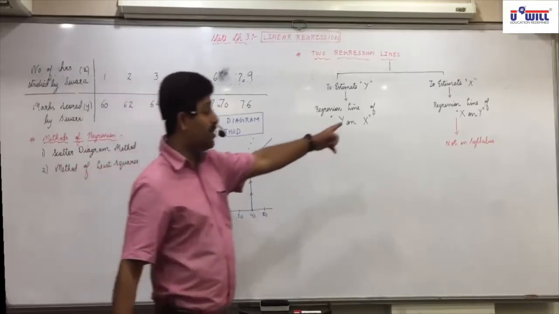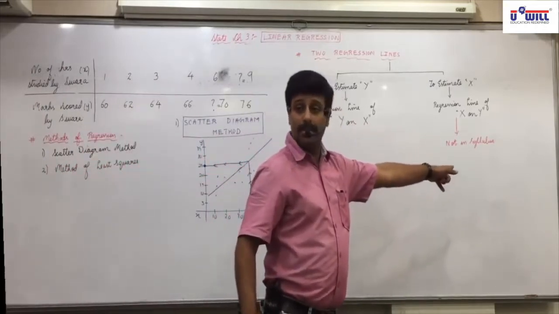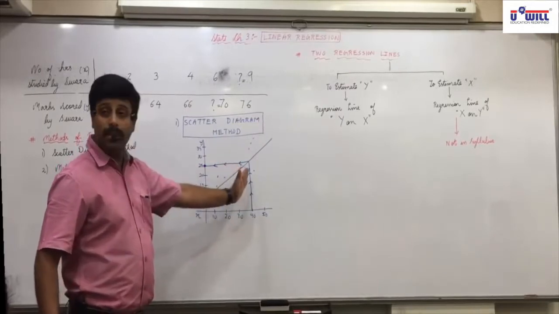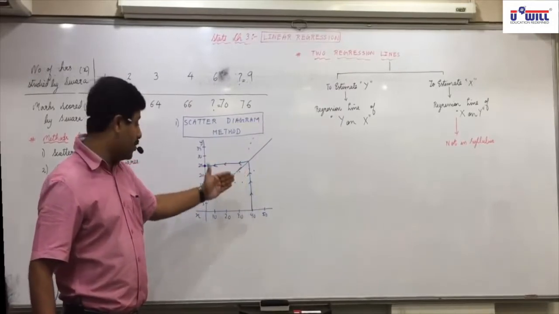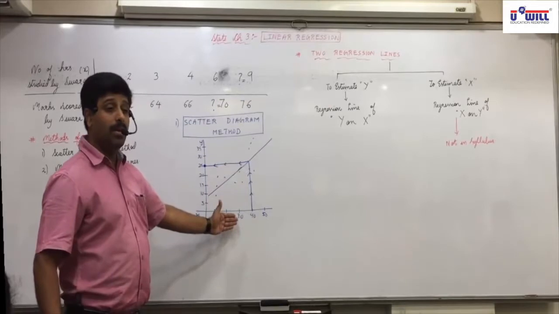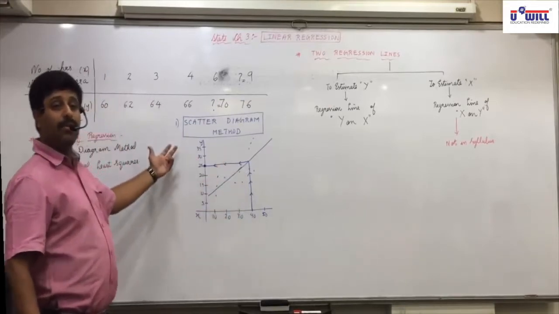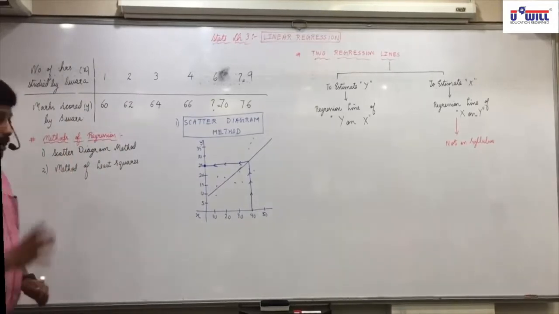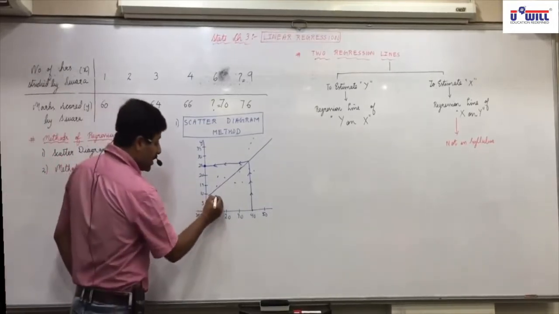Same way you can do it for the other one also, which you don't have in the syllabus. Make a perpendicular from y to the regression line, then make a perpendicular from the regression line to the x-axis, and you get the value of x for the known value of y. This is which method? Any confusion in this?